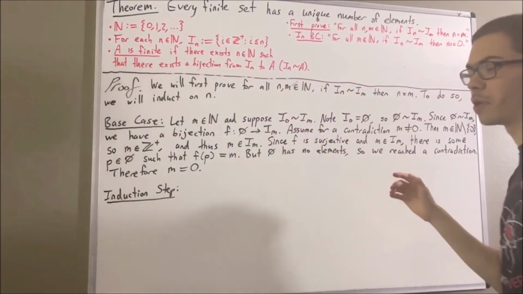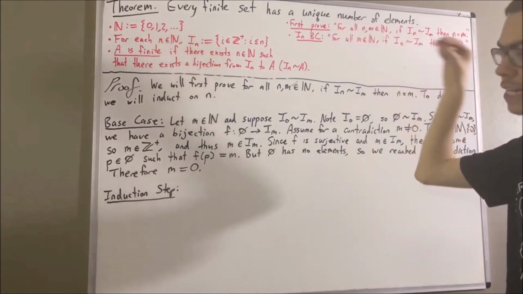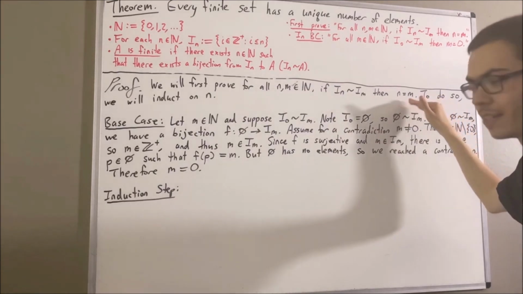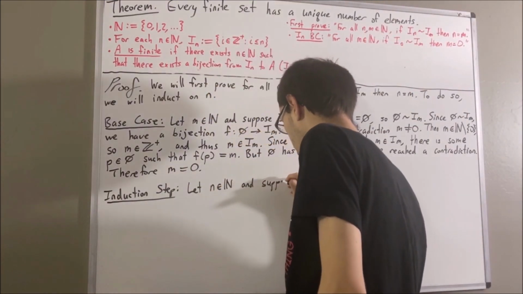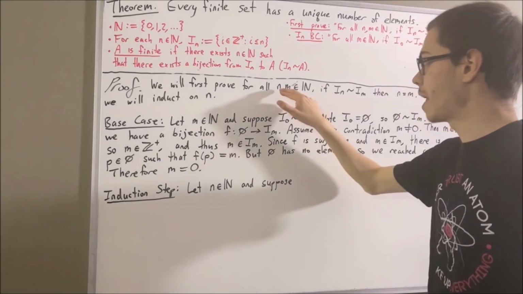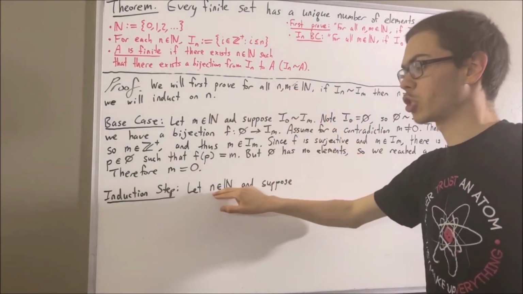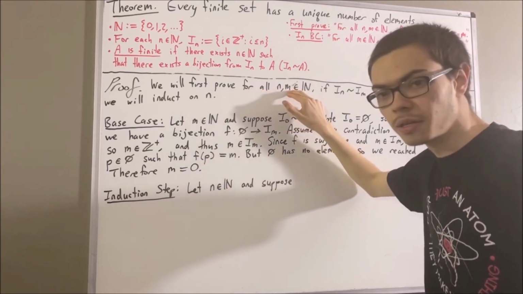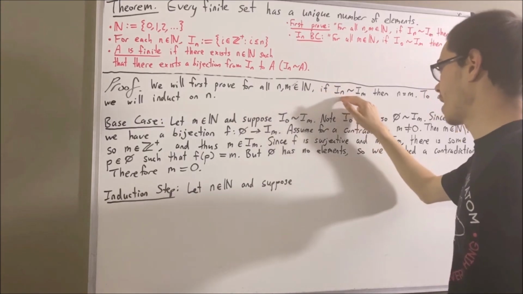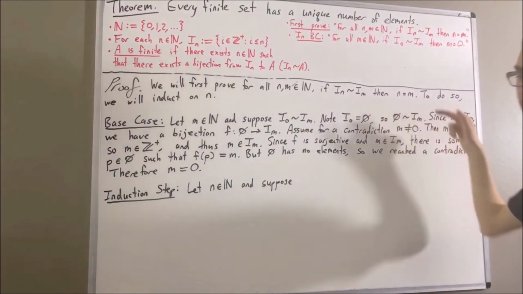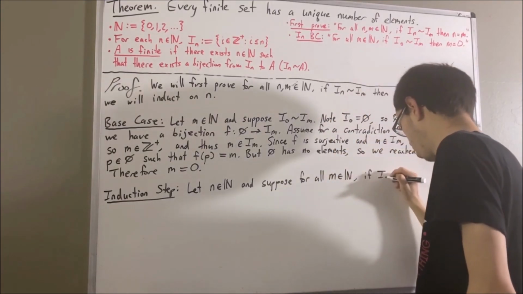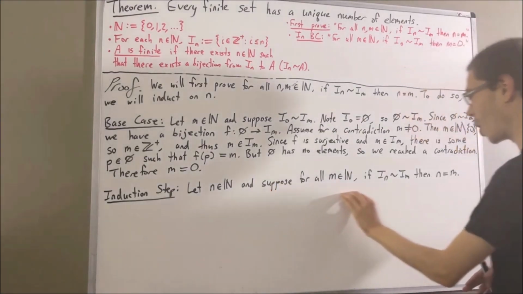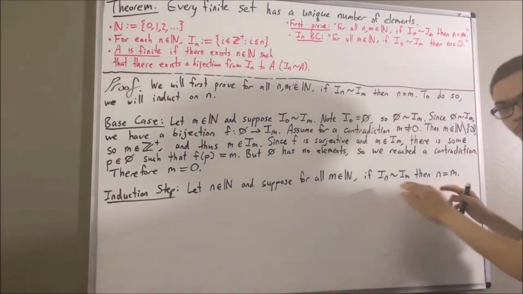Now, in the induction step, we give ourselves an arbitrary natural number n, where this statement is true for that natural number n. So substituting n in this statement, what we're supposing here is that for all natural numbers m, if there's a bijection from I_n to I_m, then n is equal to m. And the whole goal of the induction step is to prove that this is also true for n plus 1.